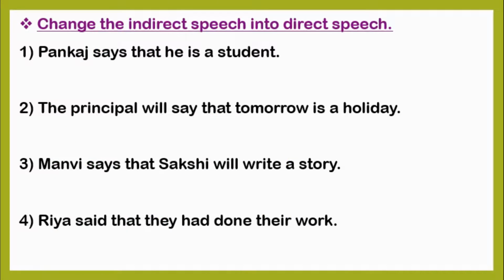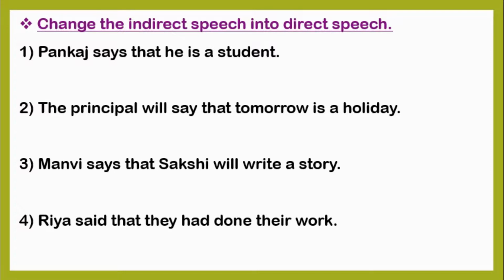So the next question is, change the indirect speech into direct speech. While changing the indirect speech into direct speech, we will remove the conjunction and instead of a conjunction, we are going to use double inverted commas. The pronouns will change and the tense will also change.